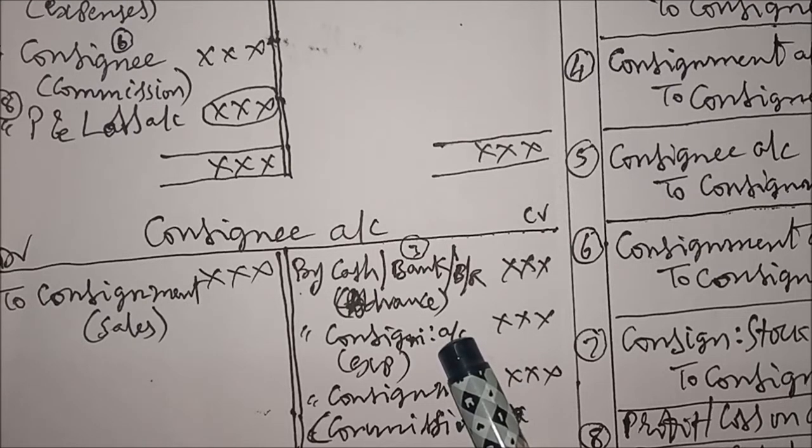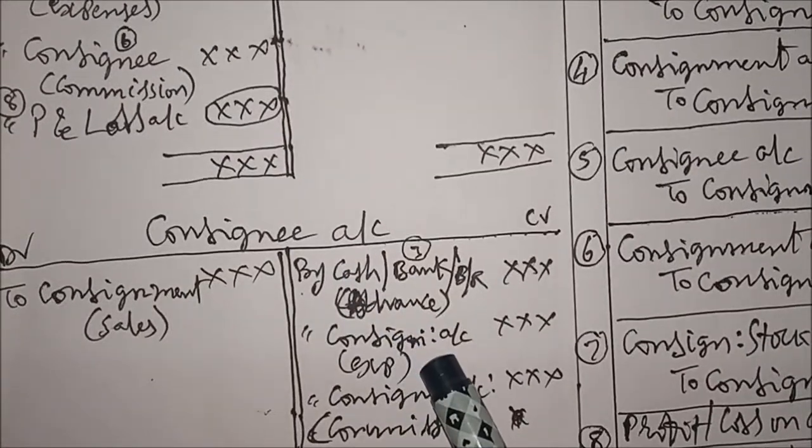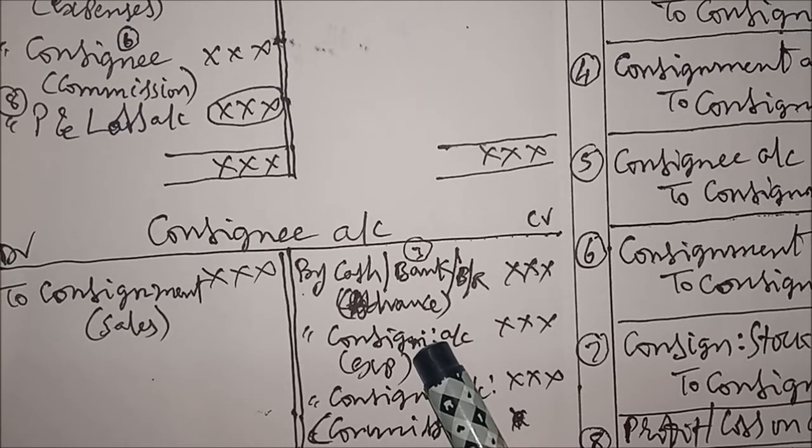The consignee's expenses are recorded at 2 places: the consignment account debit side and the consignee account credit side, because he paid the amount. He paid for the business. He paid for the business means he is giving the benefit, so credit side.